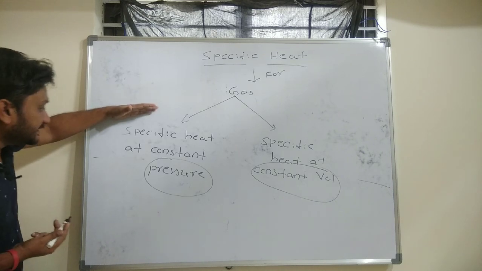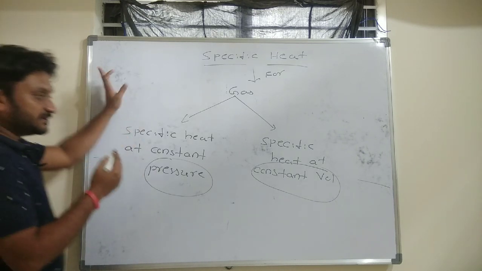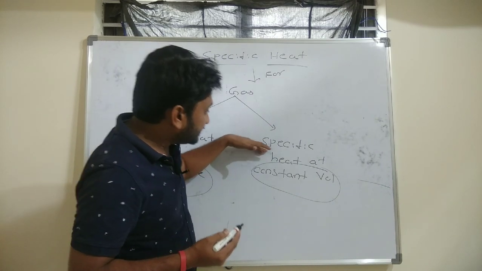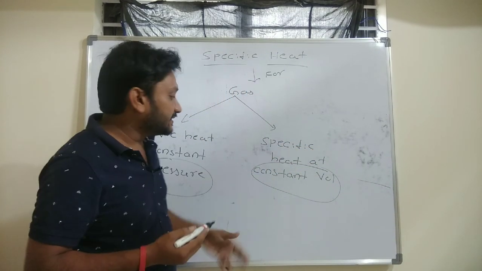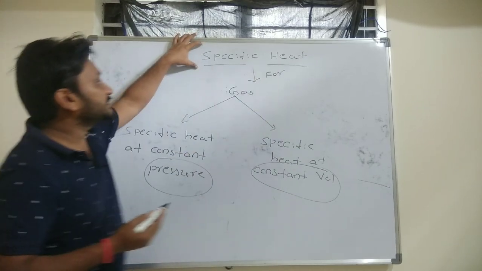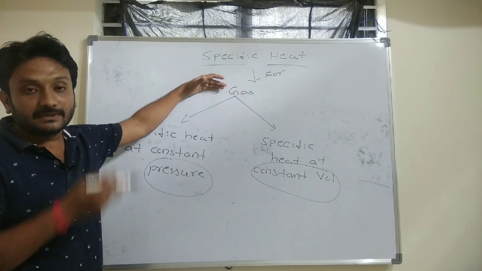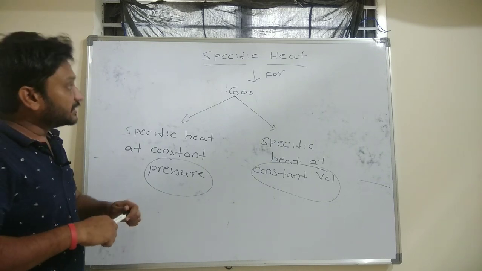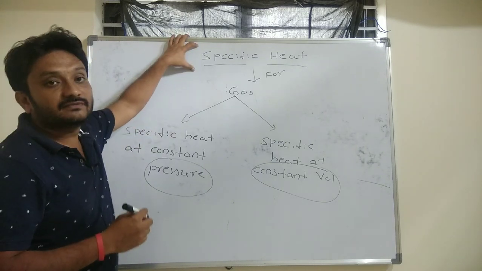If you are adding the heat at a constant pressure, then the specific heat of the gas will be different. If you are adding the heat at a constant volume, then the specific heat for that particular gas will be different. So based on which condition we are adding the heat, the specific heat will change.